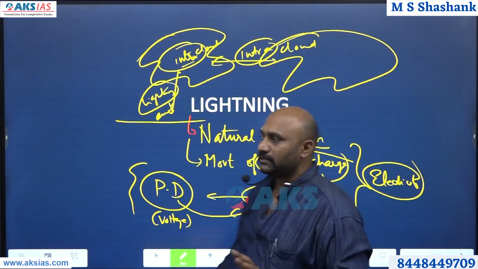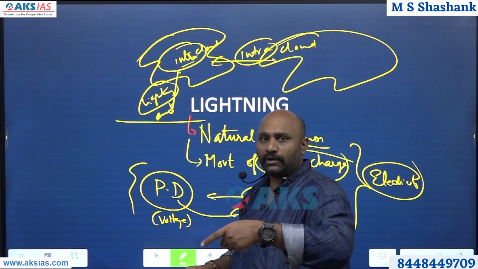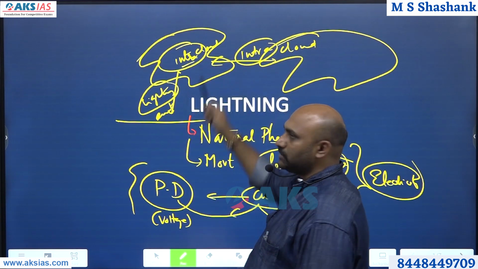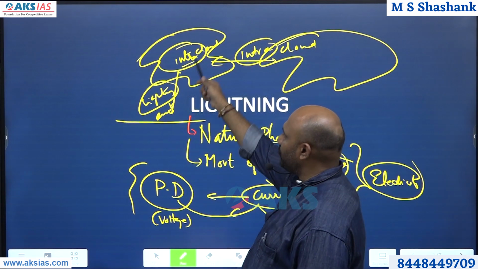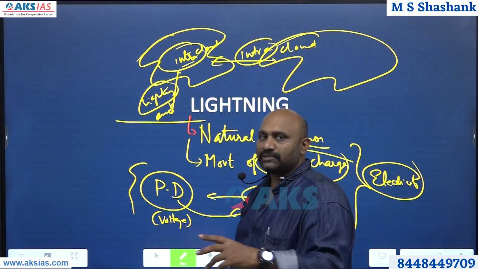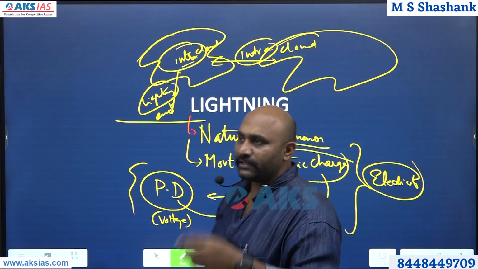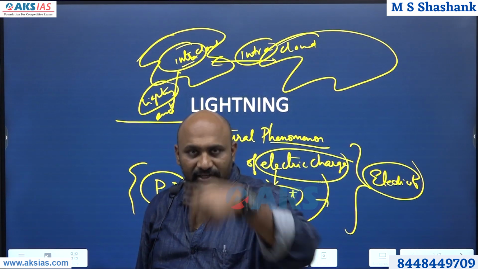That is the essence. If it is happening within the cloud, it is called intra-cloud. If it is happening between the clouds, it is called inter-cloud. And if it is happening between the cloud and the earth, it is called lightning, fundamentally. As simple as that. Electric charges move from top to bottom. But there should be a necessity, a reason why these electric charges move down.